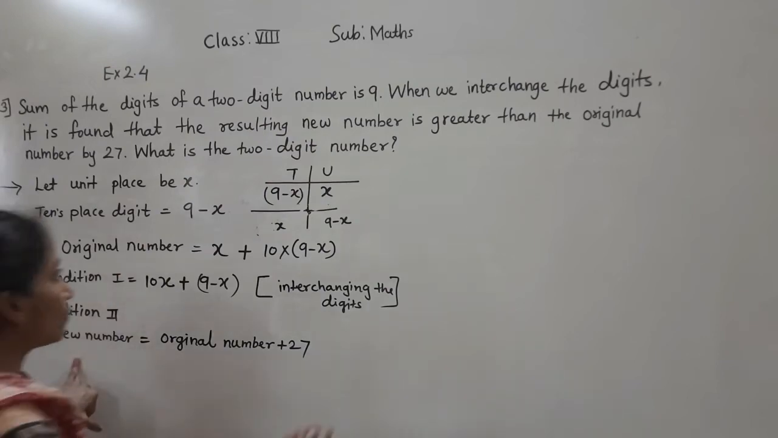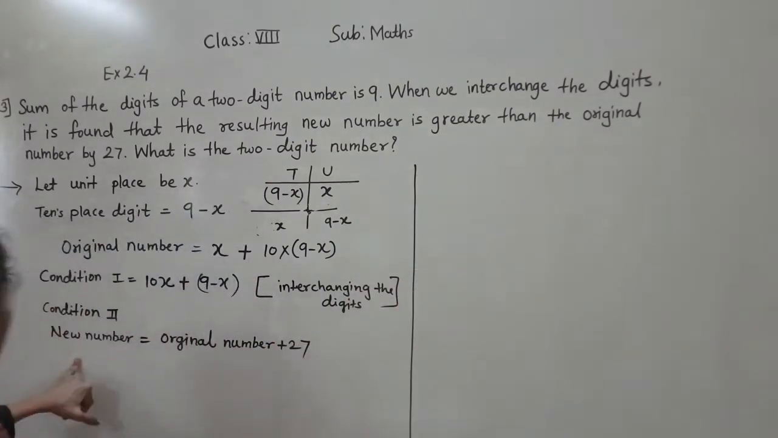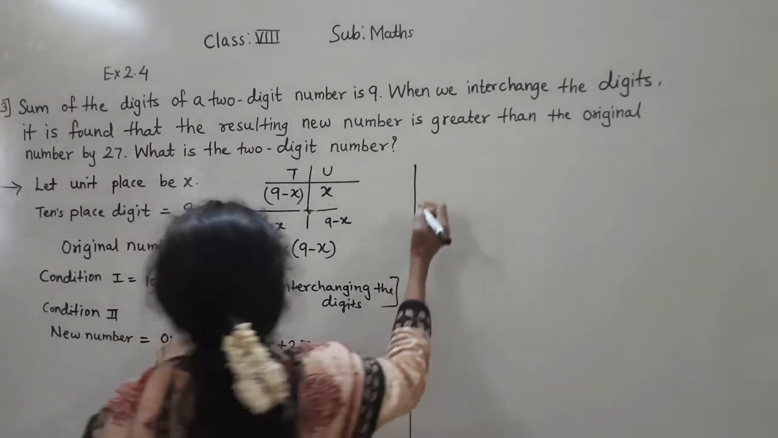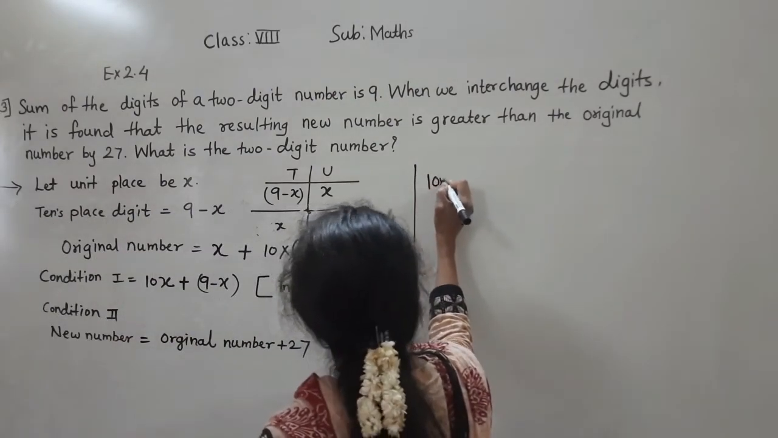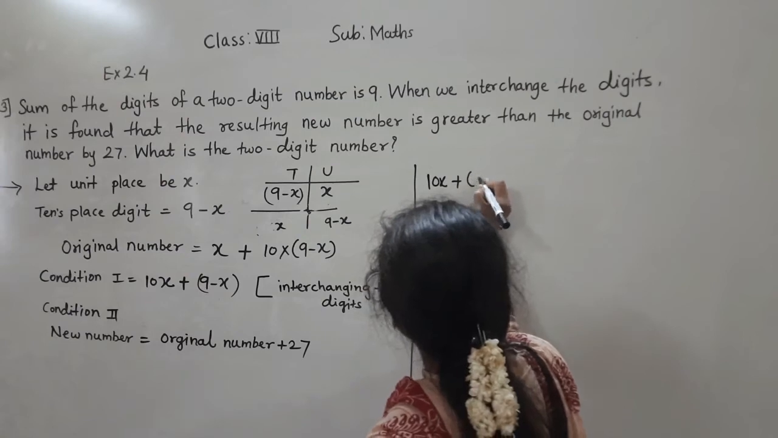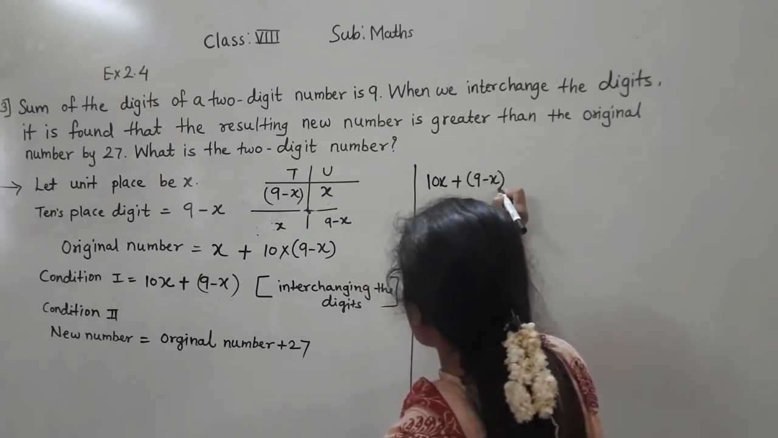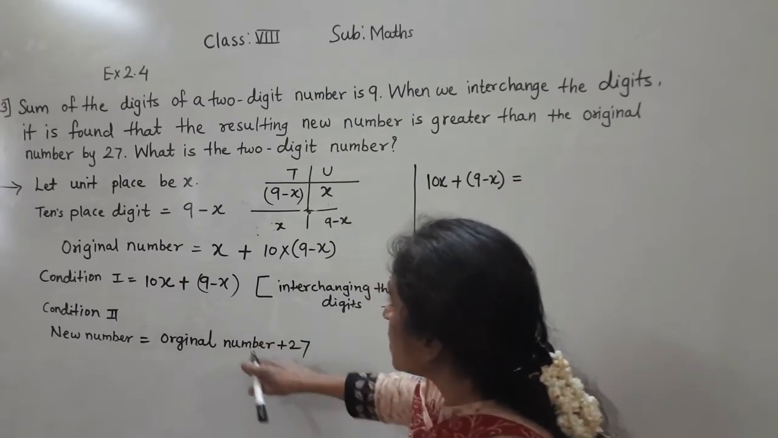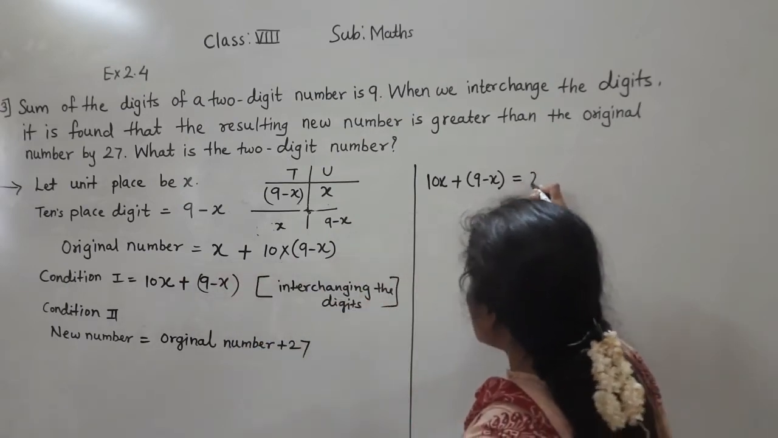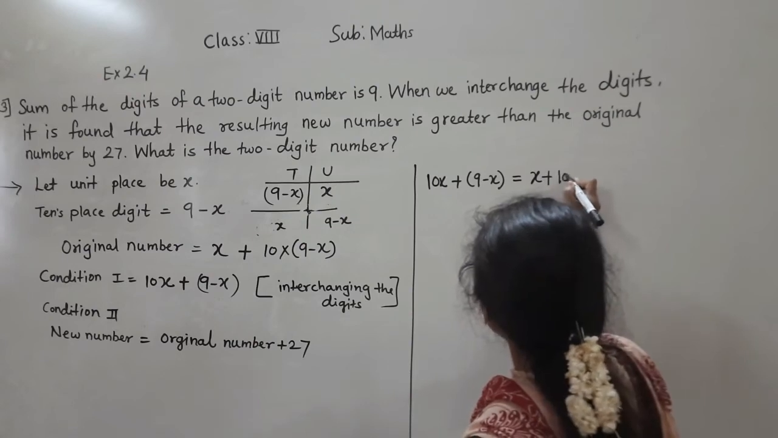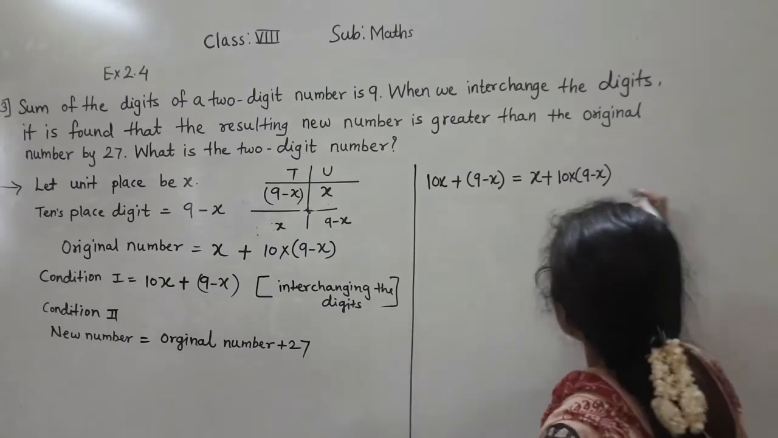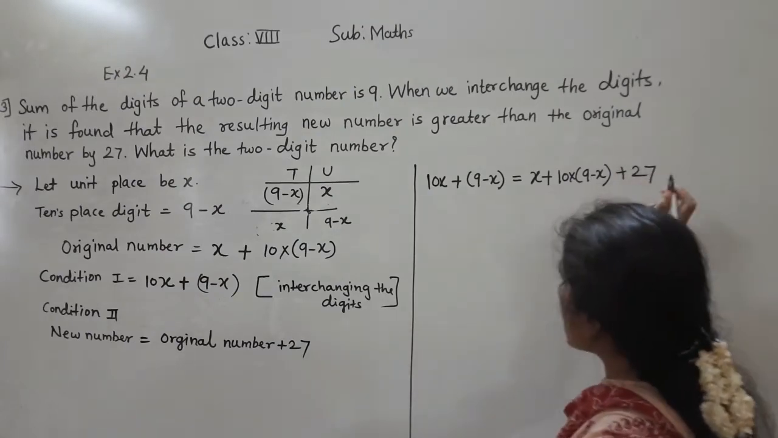So what is the new number's form? What did we get in condition 2 as the new number? Let's write this number here. So we got this number: 10x plus 9 minus x, is equal to the original number, this is x plus 10 into the bracket 9 minus x, plus 27.